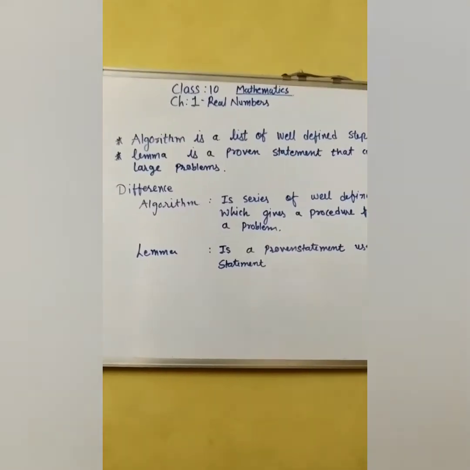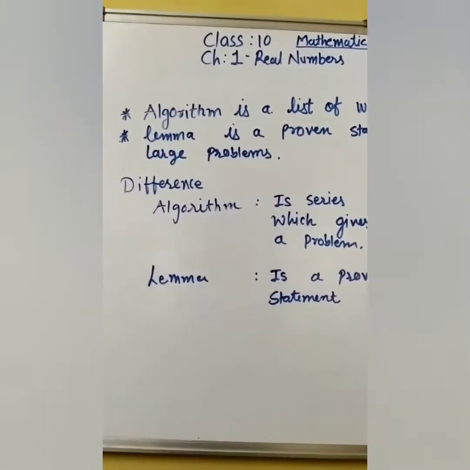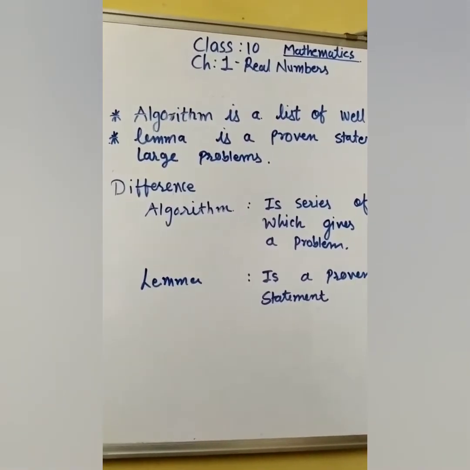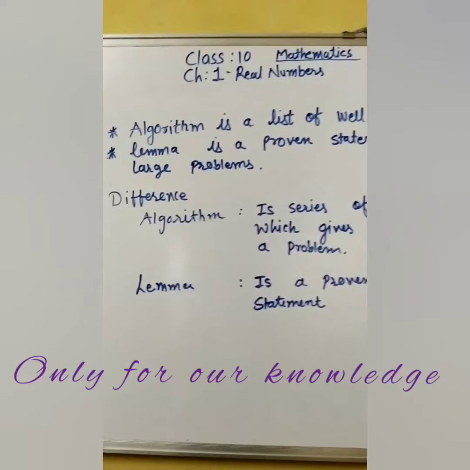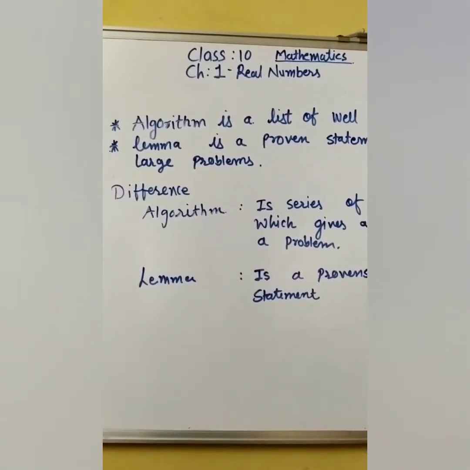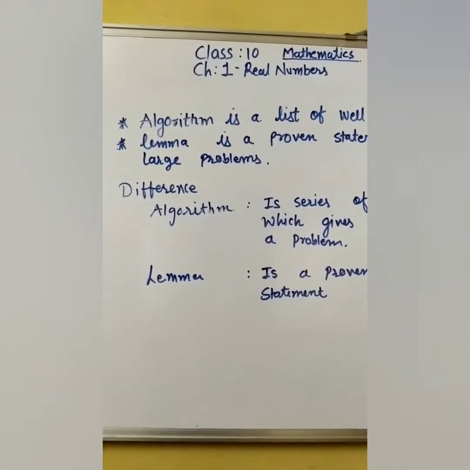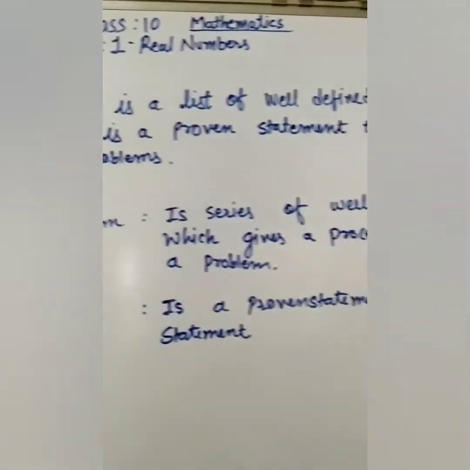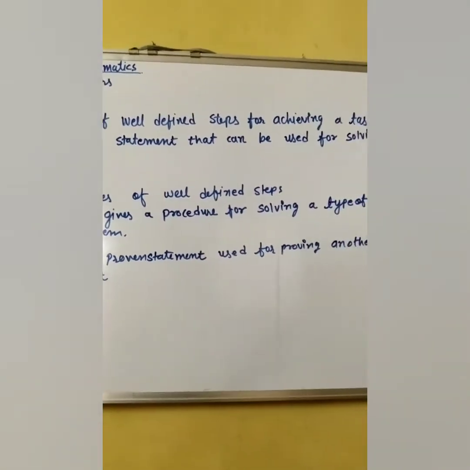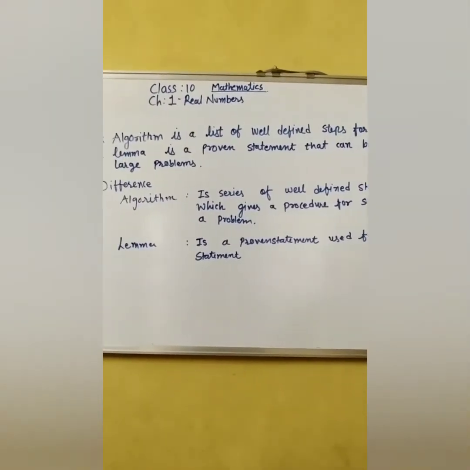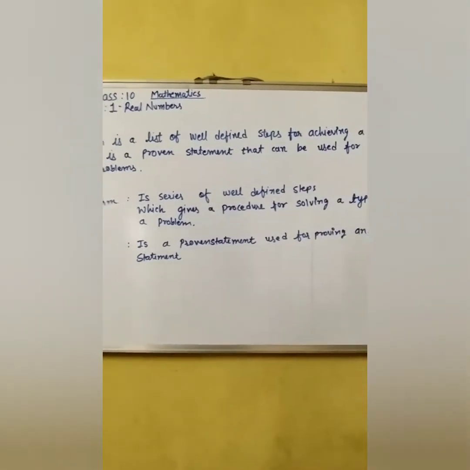Here we are discussing algorithm and lemma. This is not a very important topic because the board is not asking what is an algorithm and what is a lemma. But for introduction purposes, we should know what an algorithm and a lemma are. An algorithm is a list of well-defined steps for achieving a task, and a lemma is a proven statement that can be used for solving a problem.